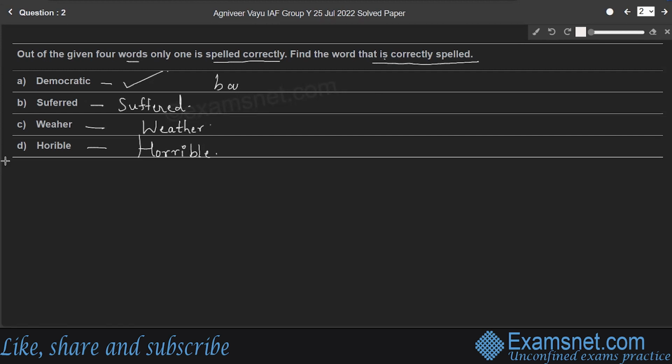Here democratic means based on the principles of democracy. Whereas suffered means to experience physical or mental pain, right? So here weather means the conditions in the air above the earth such as wind, rain or temperature, especially at a particular time over a particular area, right? Here horrible means very unpleasant or bad, right? Here the correctly spelled word is democratic.